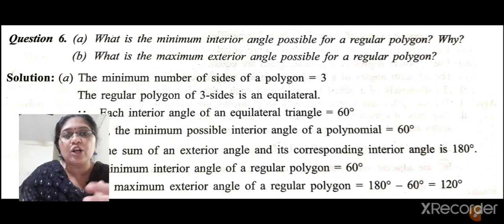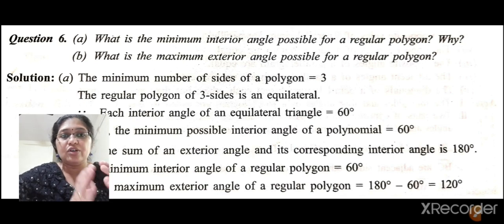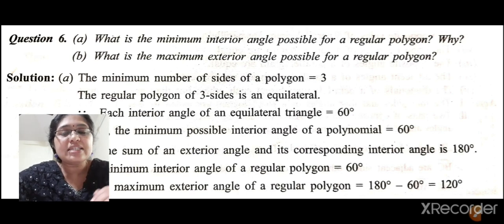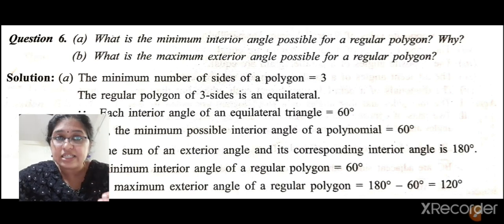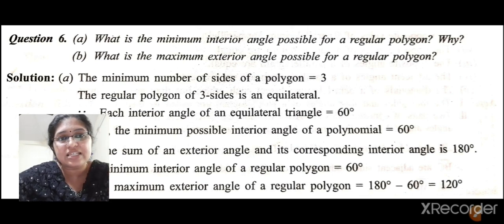So a regular polygon of 3 sides means what triangle it is? Equilateral triangle, where all the 3 angles are of the same measure, that is 60 degrees. Okay, a regular polygon of 3 sides is an equilateral triangle and each angle is 60 degrees. So the minimum possible interior angle of a polygon is 60 degrees. Now B question, what is the maximum exterior angle? If 60 is the minimum possible interior angle, then what about the exterior angle? It is 180 minus 60, that is equal to 120 degrees.